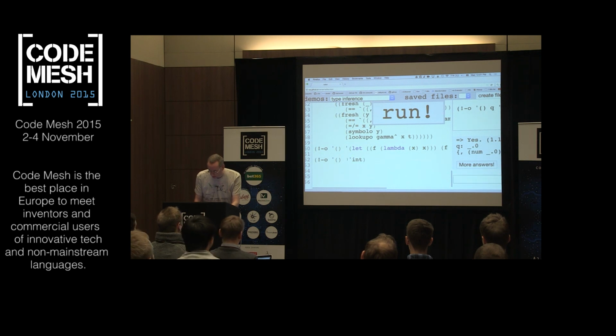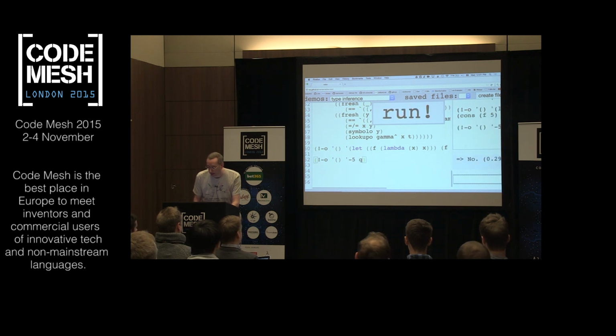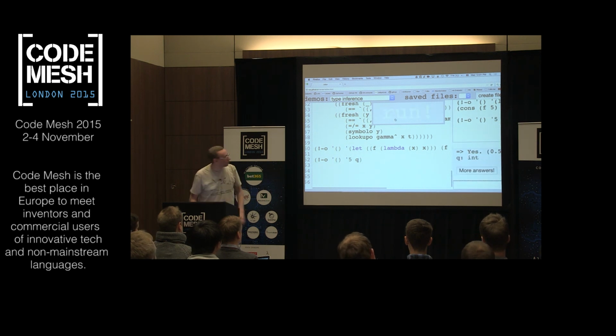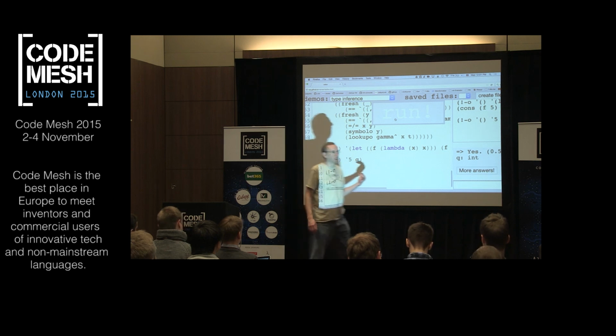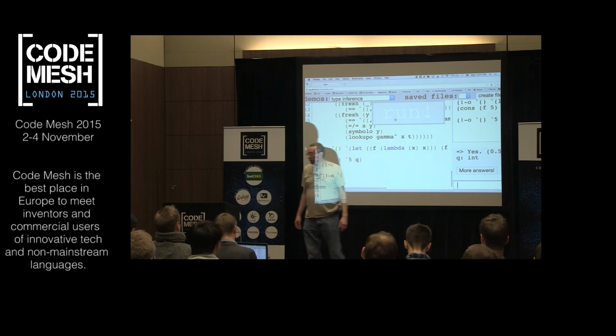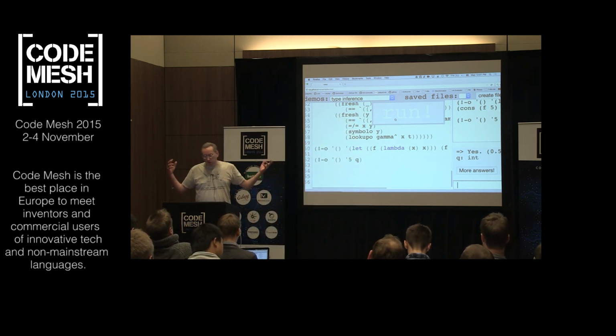See what the type of -5 is. But I think this is only handling integers. But we could add other constraints that would handle other numeric types. Oh, okay, it doesn't like -5, I guess. So I guess number O in this implementation only handles positive or non-negative integers. But you could add more things.